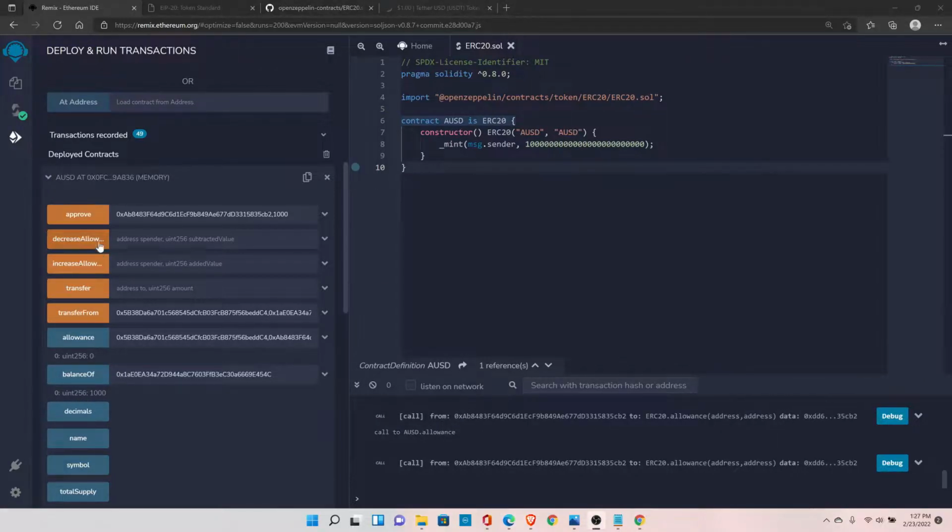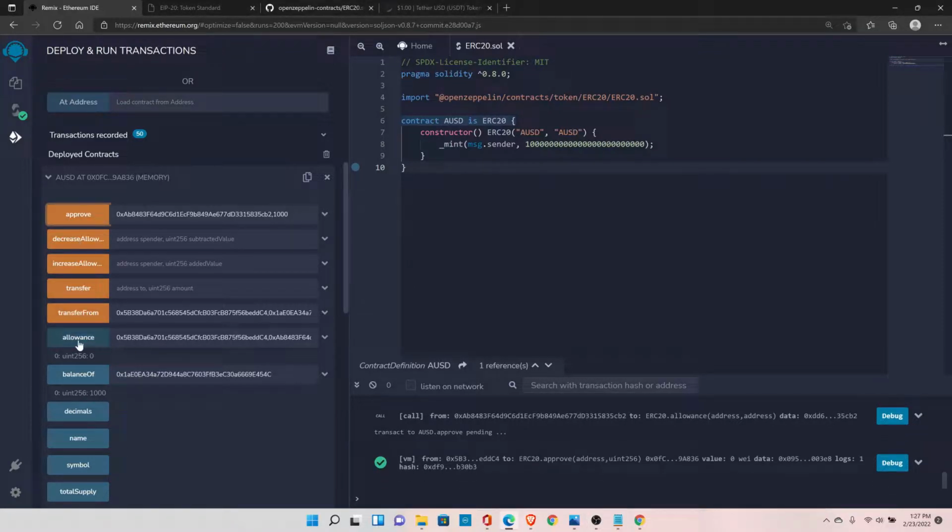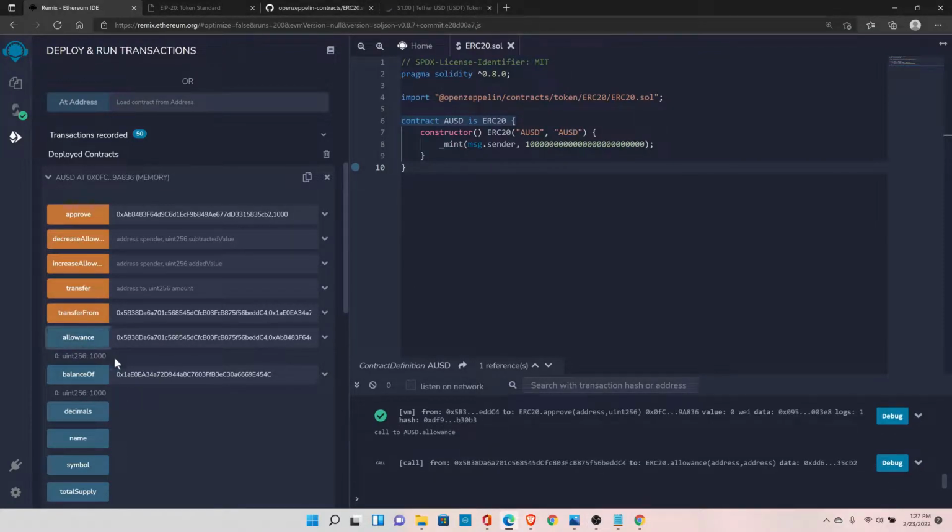There are two more functions that were created by OpenZeppelin, decreaseAllowance and increaseAllowance. They were not proposed in the original paper, but they were created because, in case you have approved the 1000 wei in the first place. So let's do that. Let's approve this. And now you can check the allowance. We have approved the thousand. So for some reason, if you feel, no, I should not be approving 1000, I want to increase or decrease the allowance, what you can do is copy and paste the same thing here.